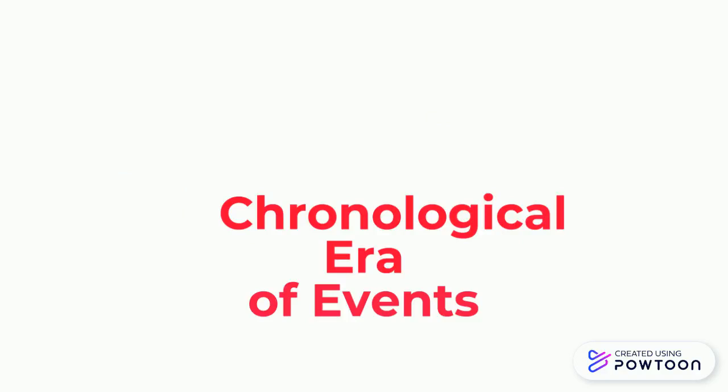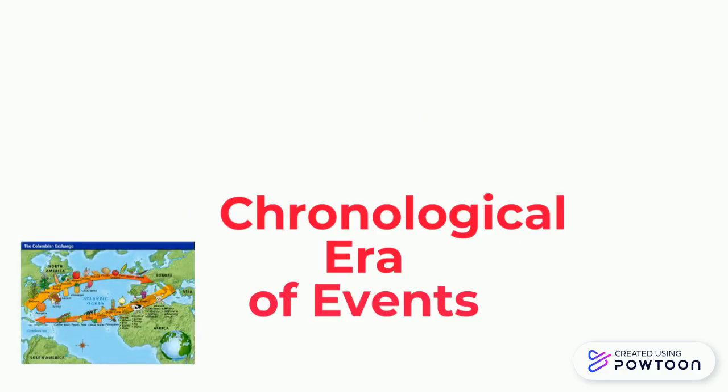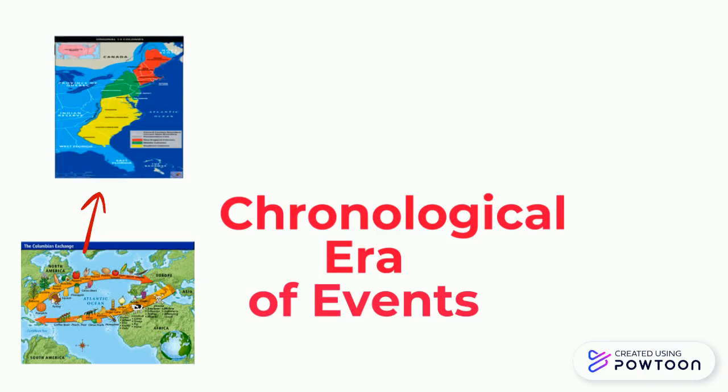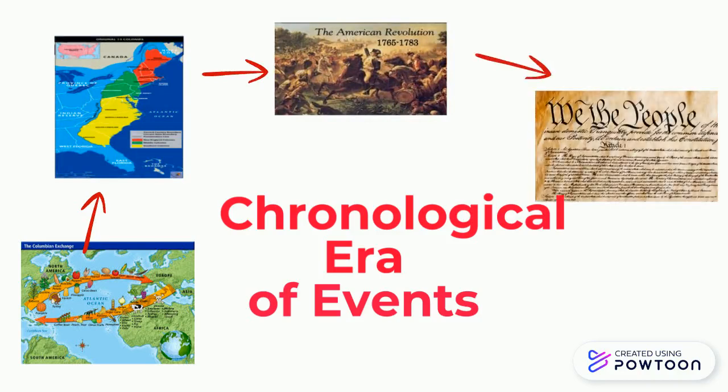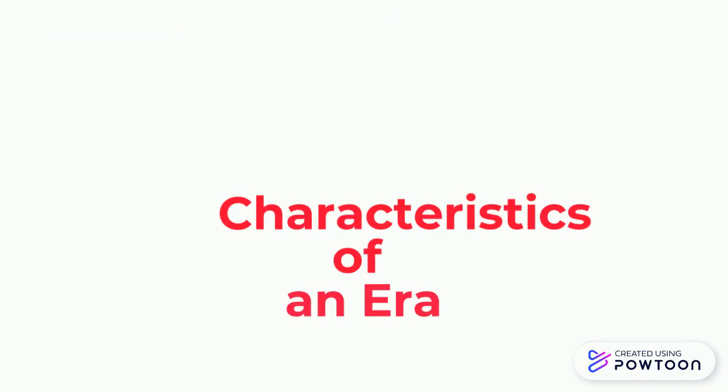You can also have a chronological era of events where things are happening sequentially and one causes the other. For example, we'll start our year looking at European exploration, and then the English colonies decided to settle for colonization. And then later on, the colonies would decide they want their independence. We'll look at the American Revolution. And then finally, this semester, they have to create a government, and therefore we'll be looking at the Constitution. And each of these eras has their own characteristics that help us distinguish them one from the other.